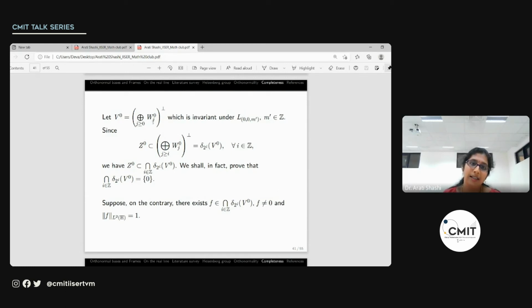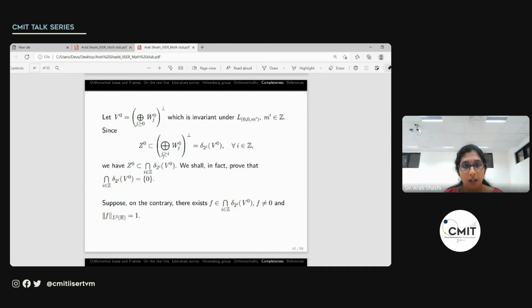So we had mentioned earlier that for all the non-negative j, W_j^0 is invariant under the translations. So is this direct sum, and so is the orthogonal complement. So then they are all invariant under these translations. So once we have that, we can have a decomposition of V_0 into principal shift invariant spaces and so on.